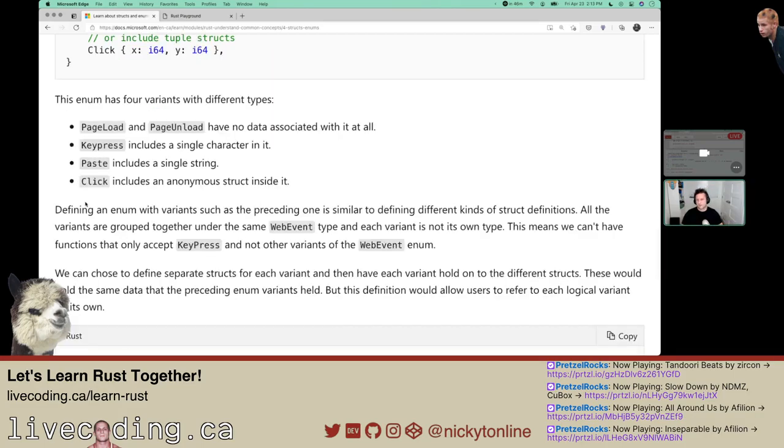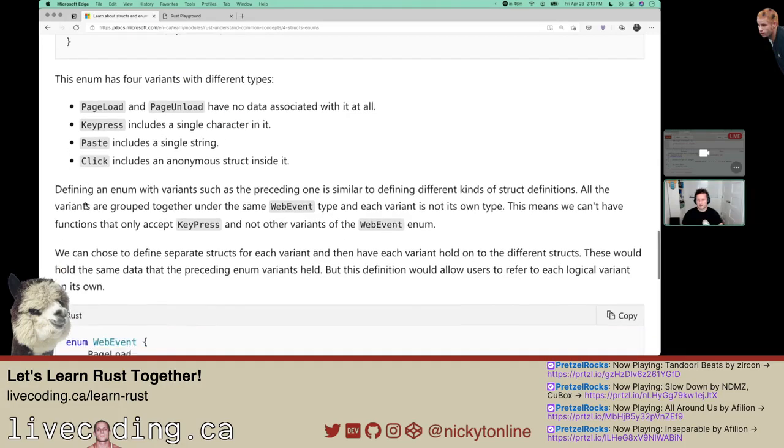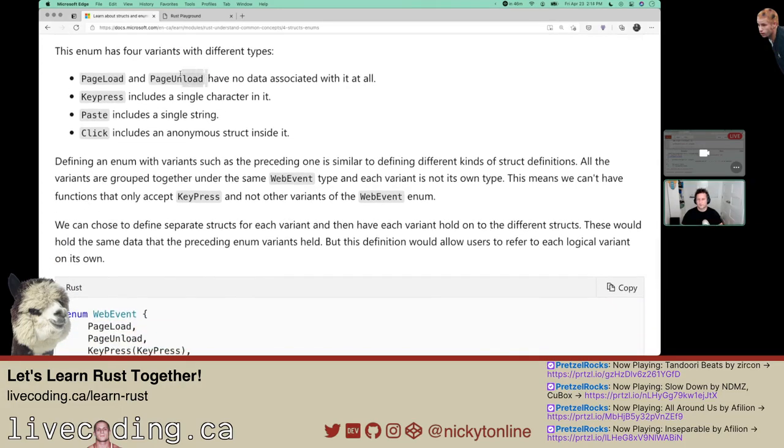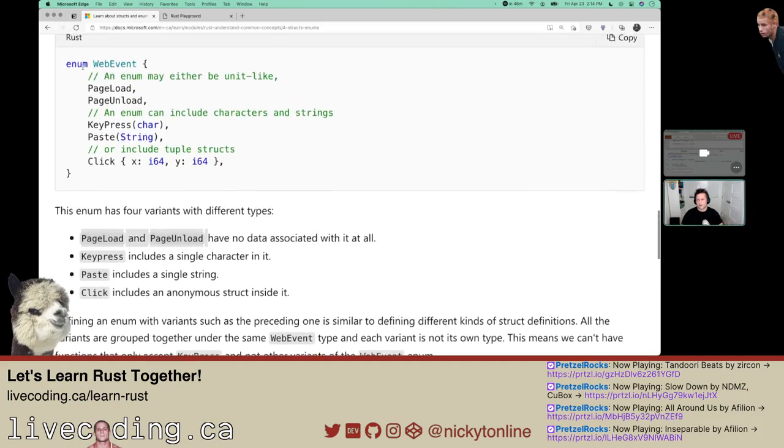It has 4 variants with different types. There's no data associated. I'm pretty sure that's kind of just handy. If you have a web event, you can say web event page load. You don't even need to, it's not even a Boolean.